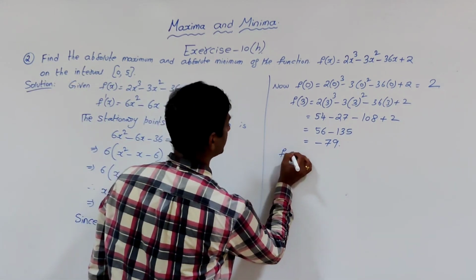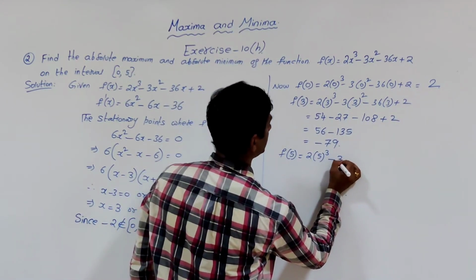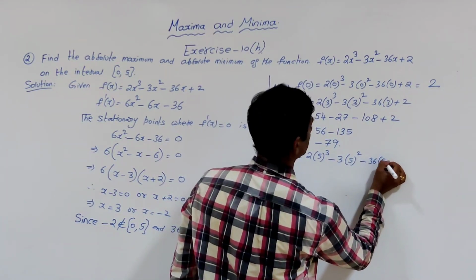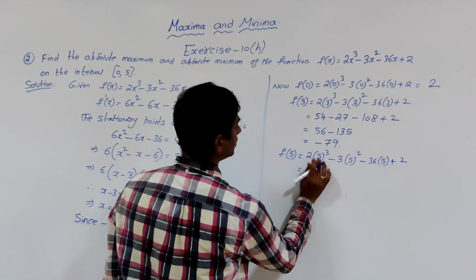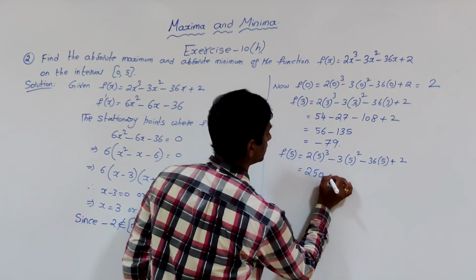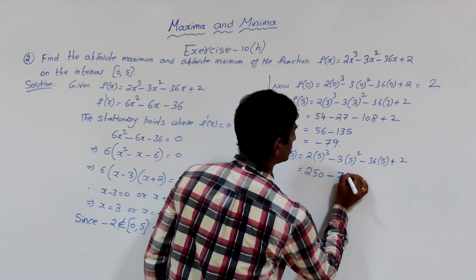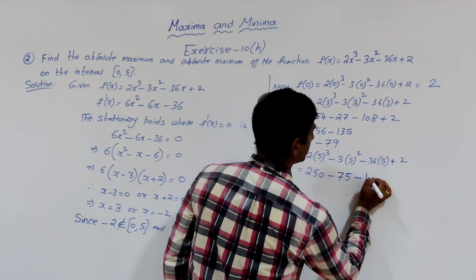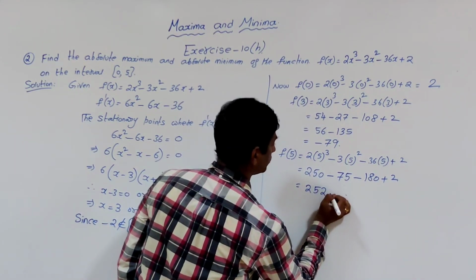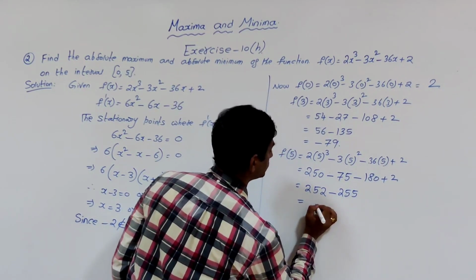Next, coming to f of 5. 2 into 5 whole cube minus 3 into 5 whole square minus 36 into 5 plus 2. That is 5 cube 125, 125 into 2 is 250, minus 5 square 25, 25 into 3 is 75, minus 36 into 5 is 180, plus 2. 250 plus 2 is 252, minus 75 minus 180 is 255, which gives minus 3.